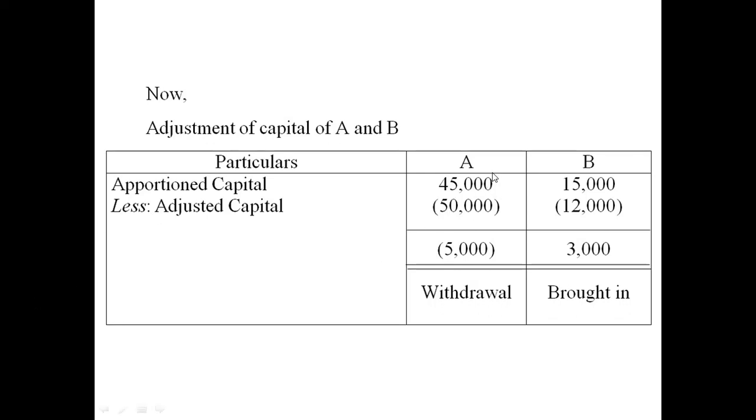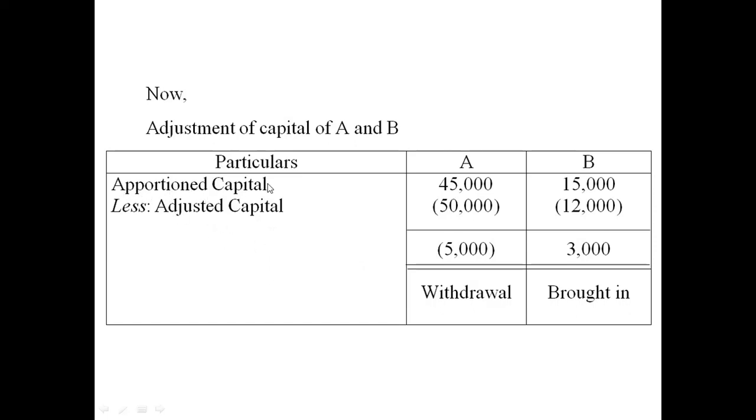So you can see that in this way A's capital account is becoming negative, because if we subtract 50,000 from 45,000, we get 5,000 as a negative figure. And here we get a positive figure because from 15,000 we are subtracting 12,000. When you see a negative figure, it is actually the withdrawal, and a positive figure is actually the amount brought in.